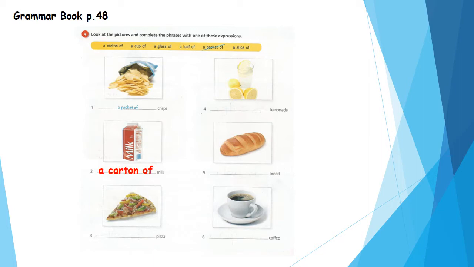Number 3. Wow, it's yummy. Can you see this picture? Yes, it's a pizza. So we say what? Super, Junior 3, we say a slice of pizza.